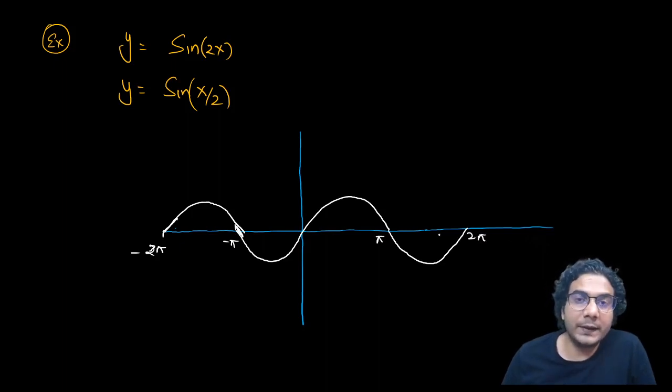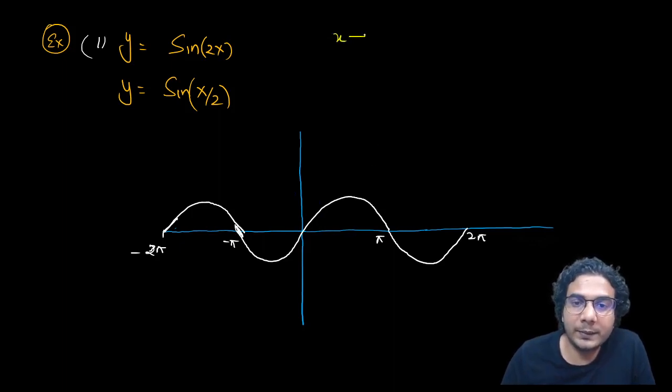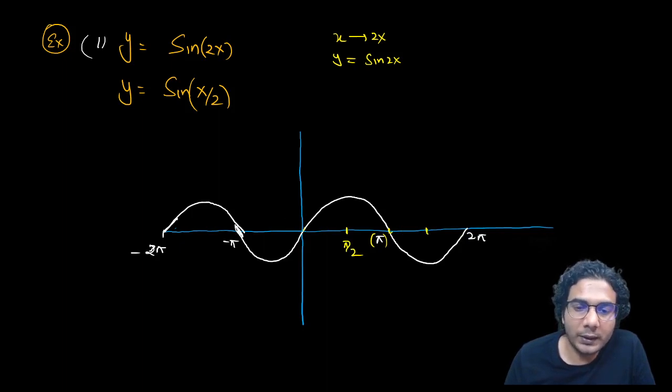Now see what happens when we need to plot the graph of first y is equal to sine 2x. I'll plot this with yellow color. So as I told you, the graph will contract when you are replacing x by 2x. You'll get y is equal to sine 2x, and graph will contract. So this point pi will become, just divide all these points by 2. So this is going to be pi by 2 now. This is pi now. This is like this, and so the whole graph of sine x, the shape will remain same. Okay, and the range will remain same, right, like this.